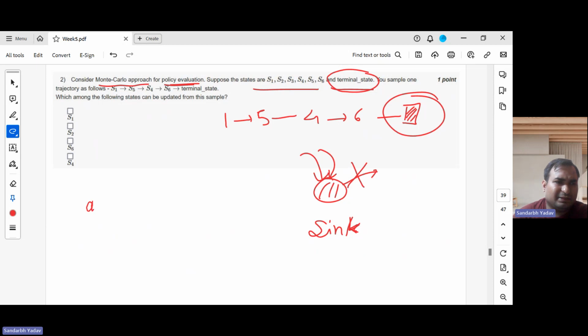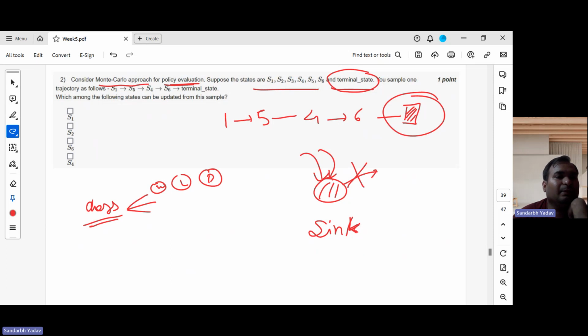Suppose in the game of chess. If we are playing multiple games, win could be one terminal state, lose could be one terminal state, or if the timer runs out or both players agree on a draw, then draw could also be a terminal state. When one of these three happens, we end the episode and we can play again. So these are the terminal states. Which of the following states can be updated from this sample?